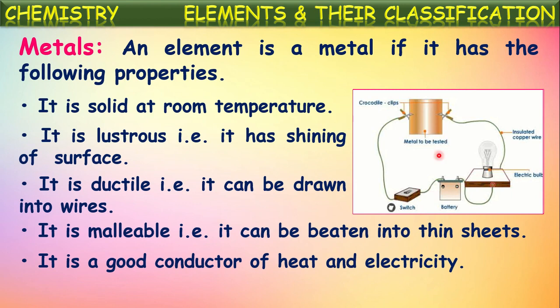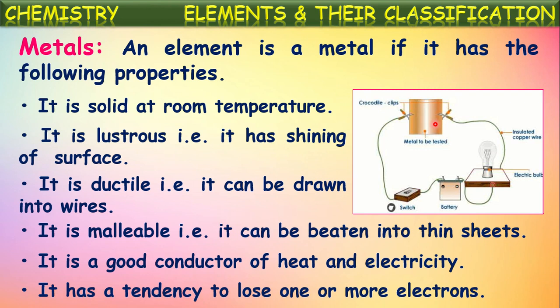Here you see another simple experiment by which we can prove that metals are good conductors of electricity. If a metal sheet is inserted in the electric circuit, the bulb will glow because of the passage of electricity through this metallic sheet. So from this we can say metals are good conductors of heat and electricity, and they have a tendency to lose one or more electrons. So generally metals lose one or more electrons. These all are the properties of metals.